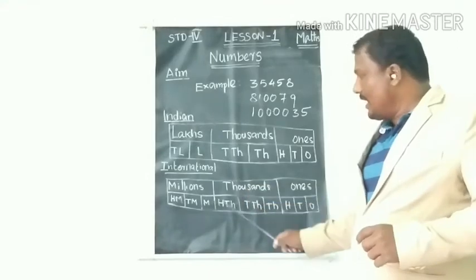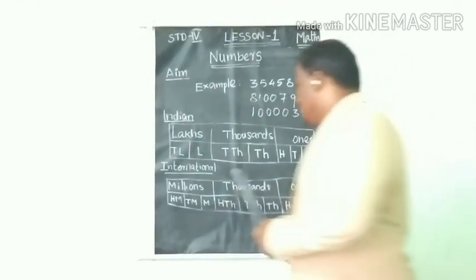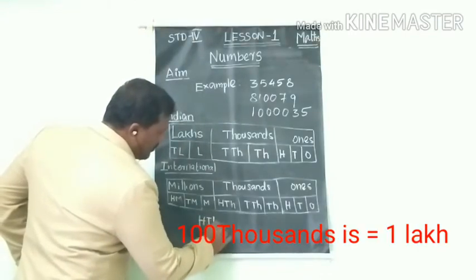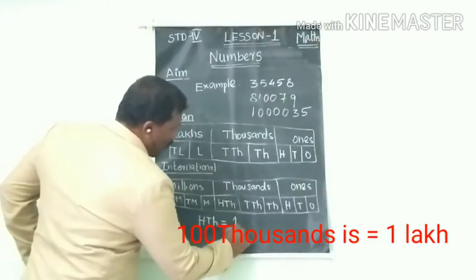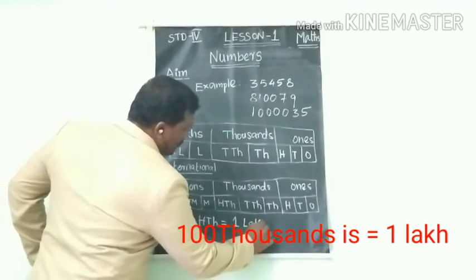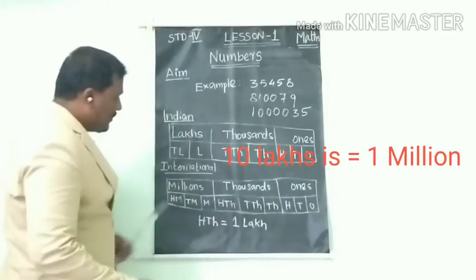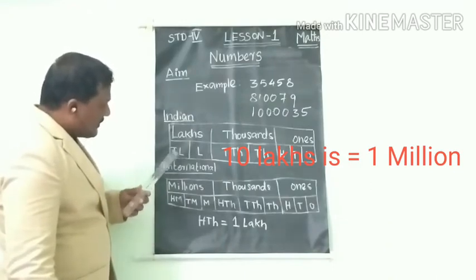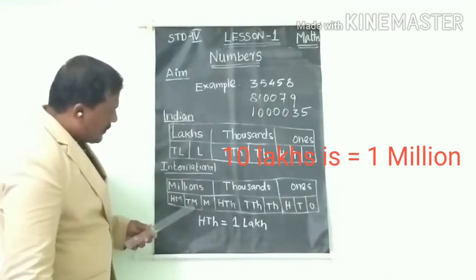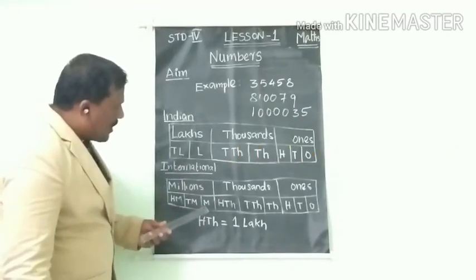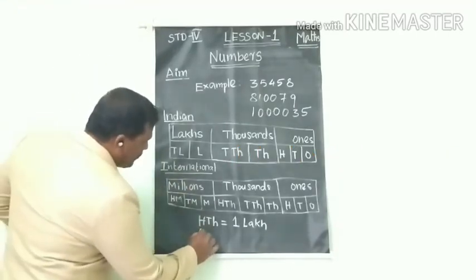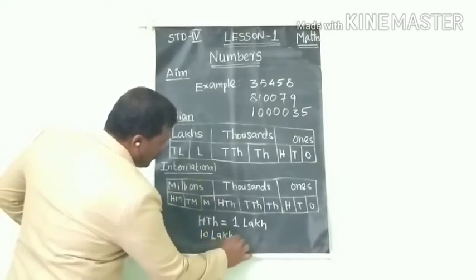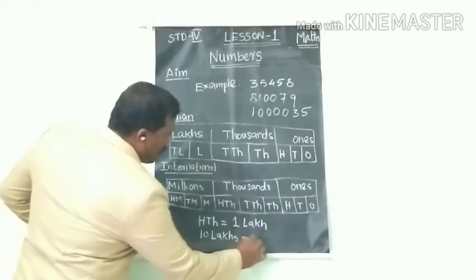That is one relation. Now 10 lakhs is equal to 1 million.